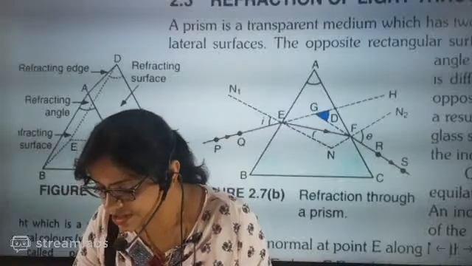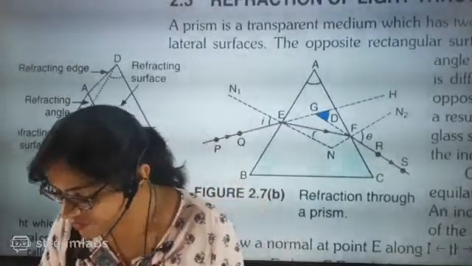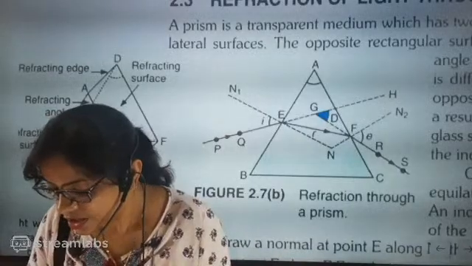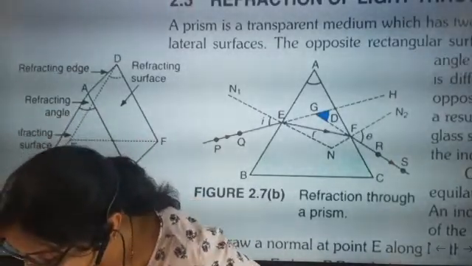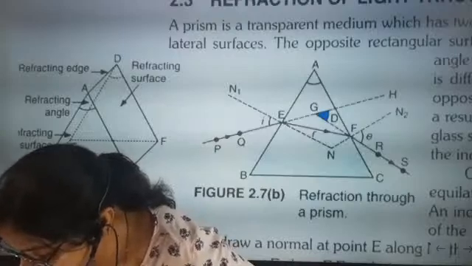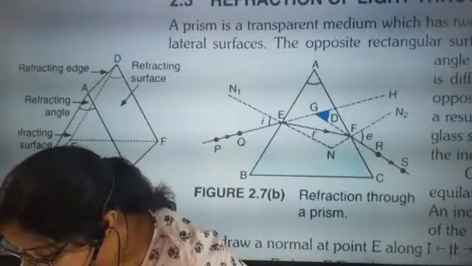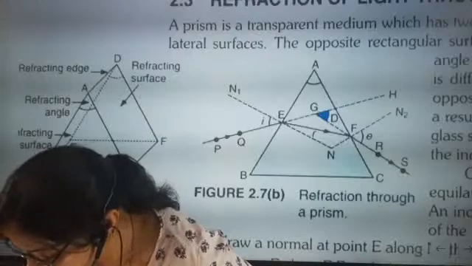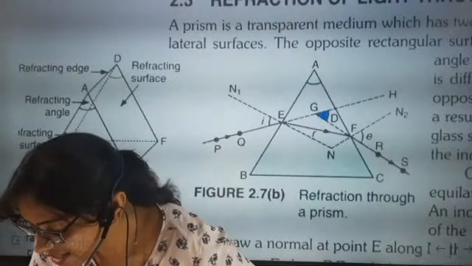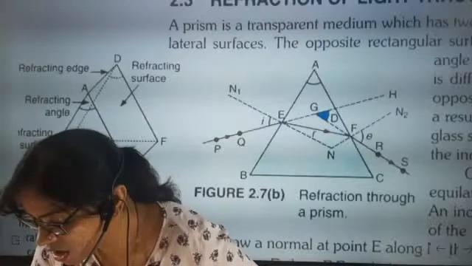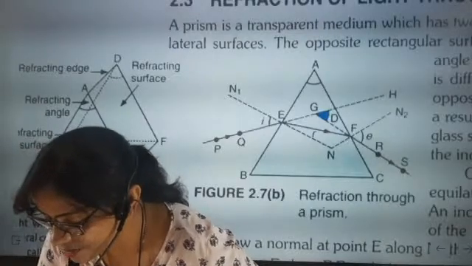Which is opposite, optically denser or rarer when compared, that will show how much more bending towards normal takes place. What is the question, Sudarshan? Anu, what happened, beta? Now, sir, which is opposite, optically denser or rarer when compared, that will show how much bending towards normal takes place.